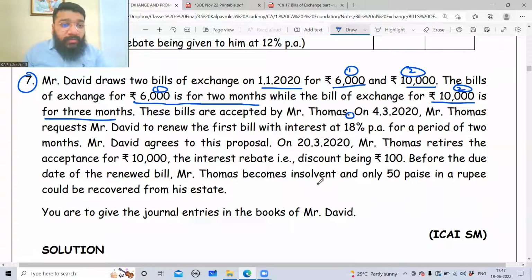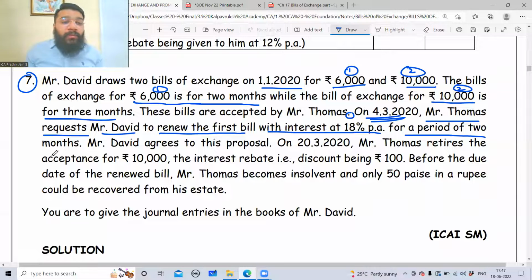So how do they read this question? They read that these bills are accepted by Mr. Thomas on 4/3/2020. So what will you do? On 4/3, you will pass the bills of exchange date. Whereas after this full stop, this 4/3 is saying something else. Now, if you read it properly, these bills were accepted by Mr. Thomas, full stop. On 4/3/2020, Mr. Thomas requested Mr. David to renew the first bill with interest of 18% per annum for a period of 2 months. Now, is it making sense?